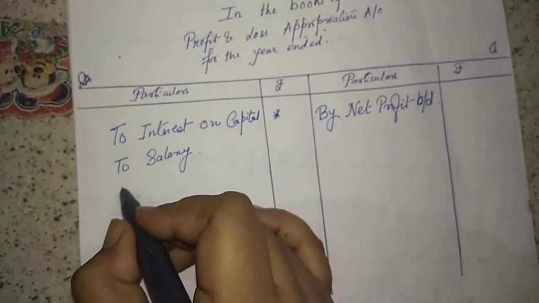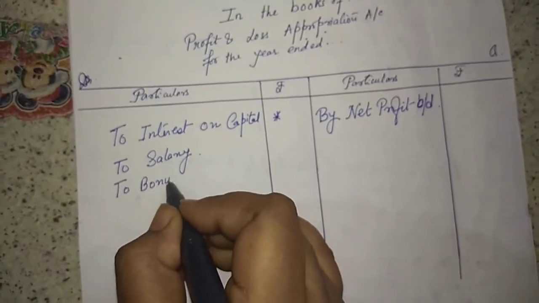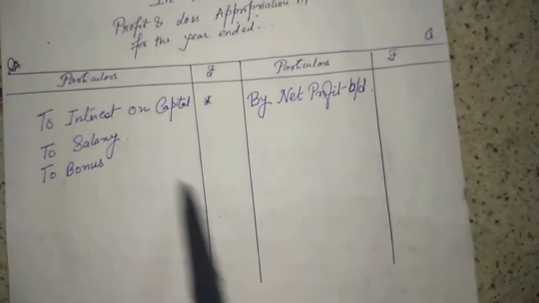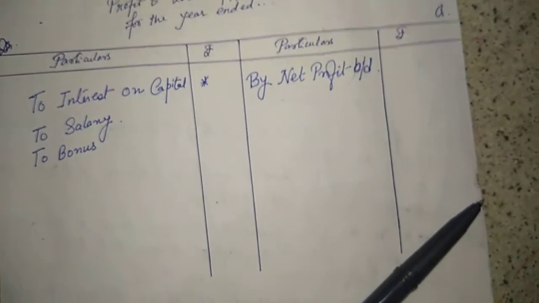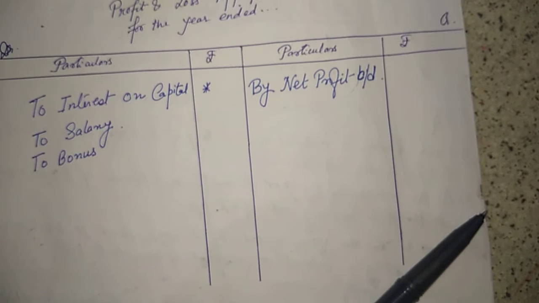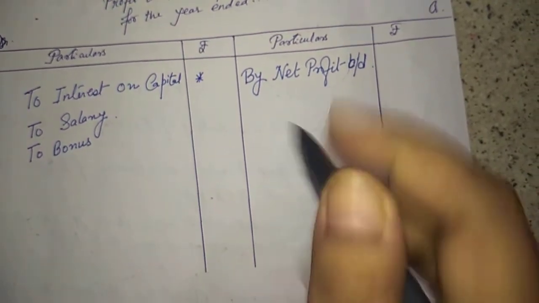Okay, we give them bonus. We give them commission. And if all the salaries, bonus and commission form part of salary, then we will write it over here only in salary. We give them salary, bonus, commission, and we give them interest on capital.